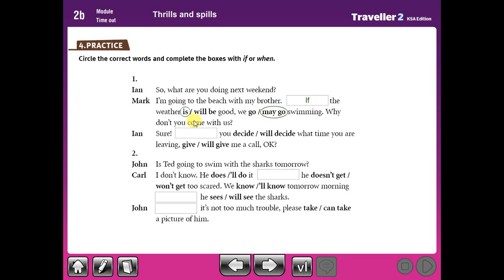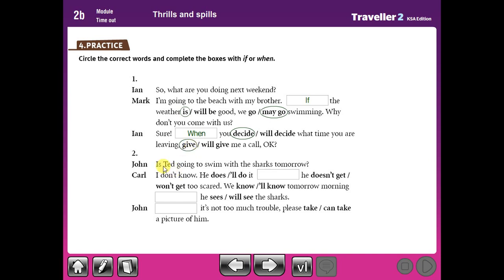If plus present, we get modal verb plus base form. Why don't you come with us? Sure. When you decide what time, of course, when followed by present, like if. What time you are leaving? Imperative: give me a call.